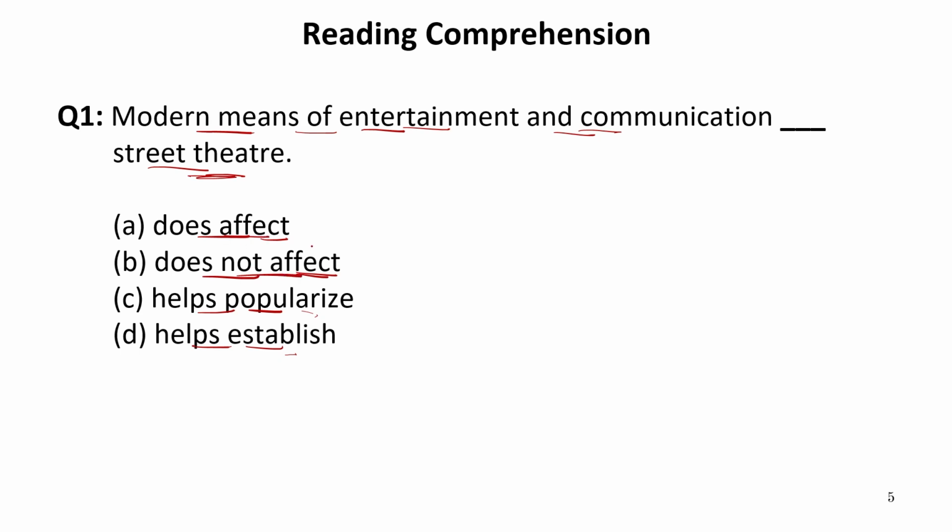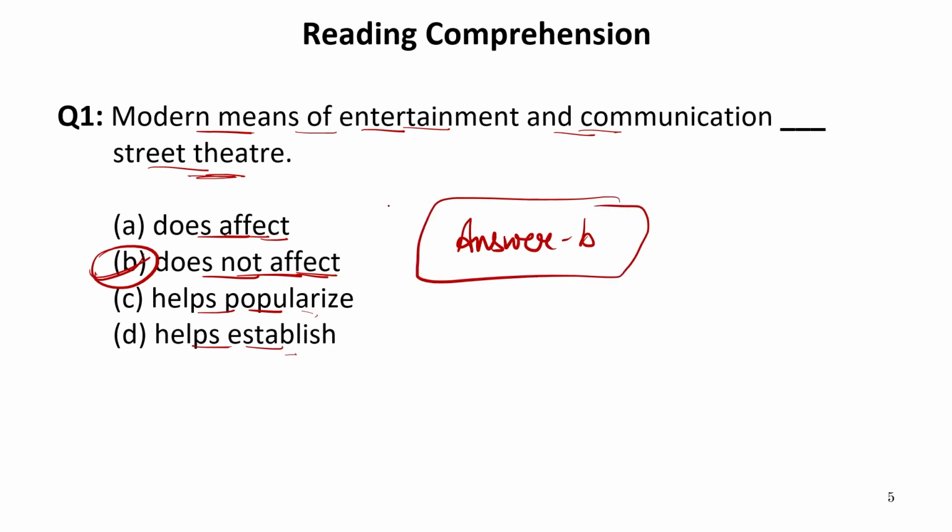Does affect, does not affect. So as we have read in the passage itself, we can infer from those lines that B is the correct answer. That is, modern means of entertainment and communication do not impact street theatre at all. So our answer is B. Of course, B is absolutely correct answer. That is, modern means of entertainment and communication does not affect street theatre. It continued to flourish in India. So our answer is B. Now let us move to the next question.